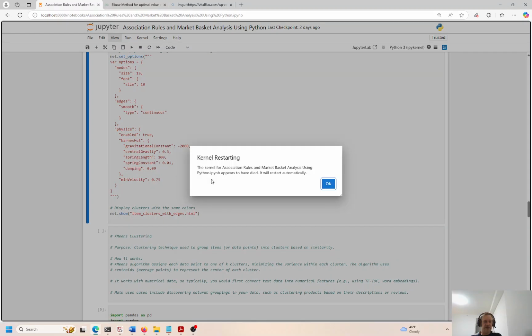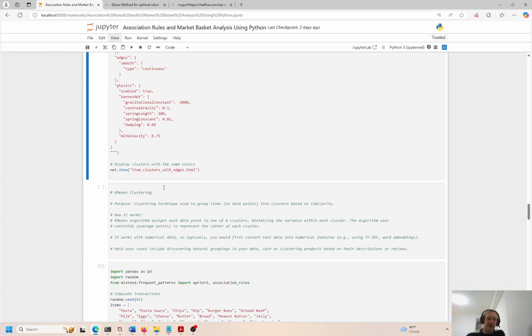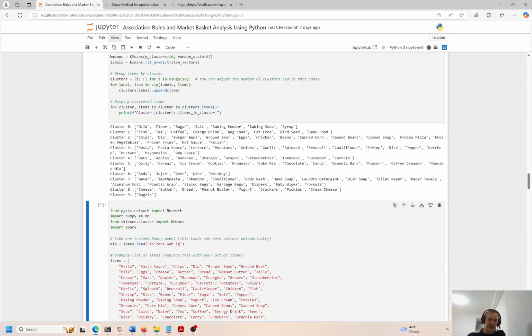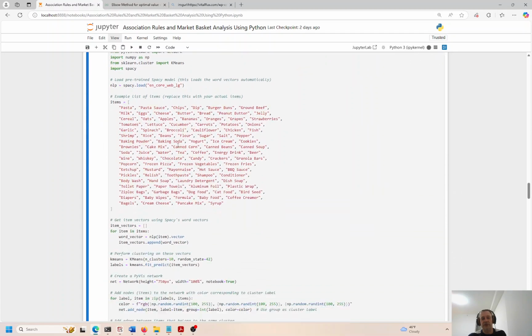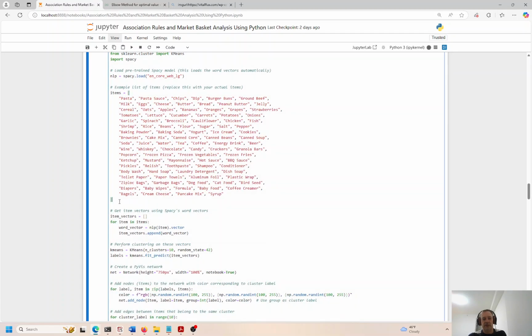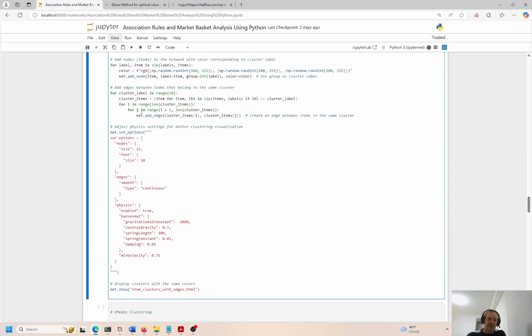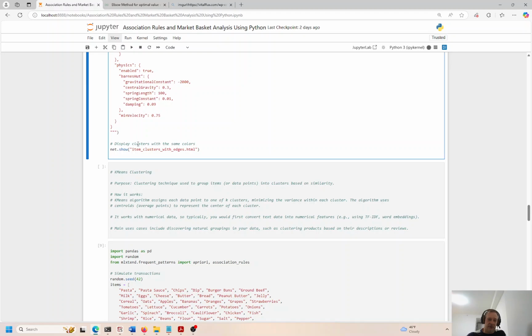I'm trying to make this specific and illustrate the point of how these models work and how the network analysis works, how the K-means clustering algorithm works. But I also try to make it generic enough so you can plug in your own terms right here and do your specific analysis for whatever it is you're working on. So let's run this network analysis and see what the result is.